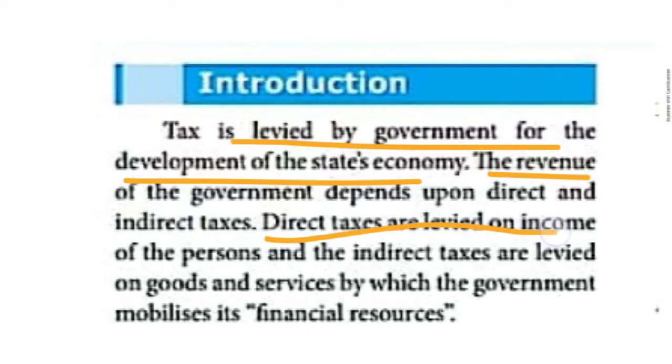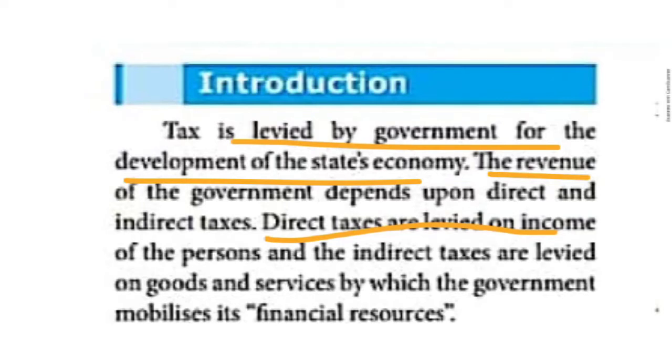Then direct taxes are levied on the income of persons. What is the meaning of direct taxes? It is levied upon the person's income, each and everybody's income. Then indirect taxes, what is that? You people know very well GST, full form goods and service tax.